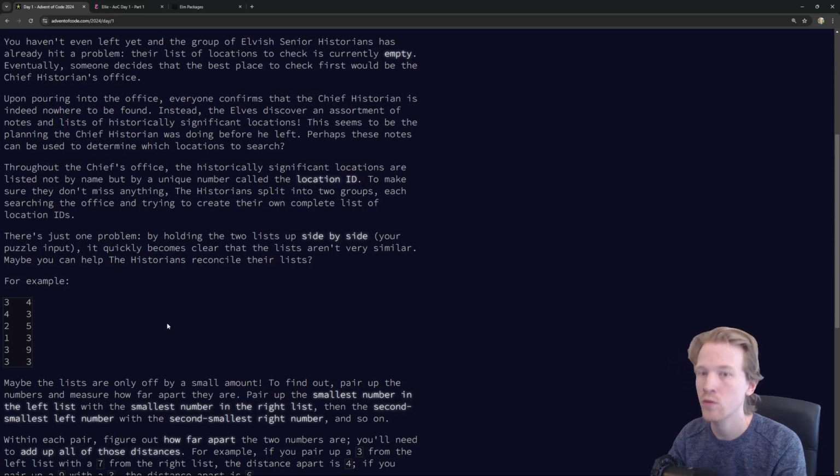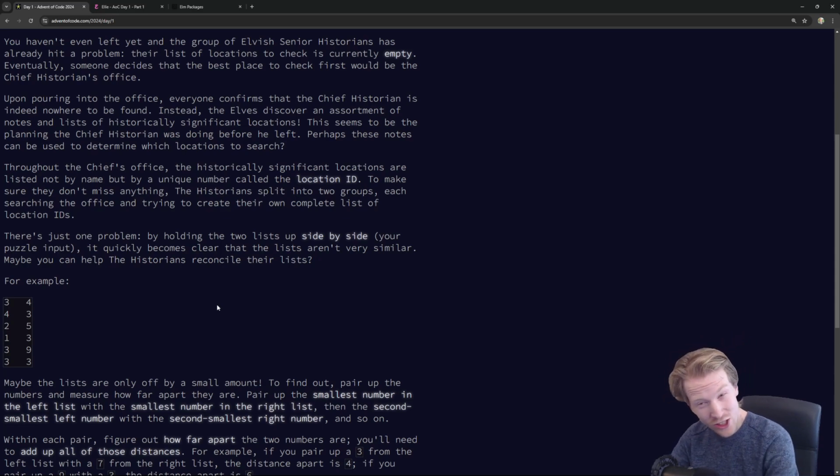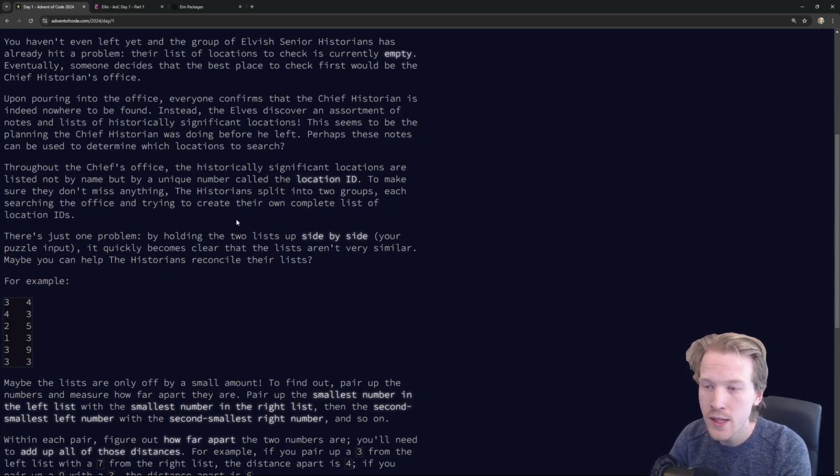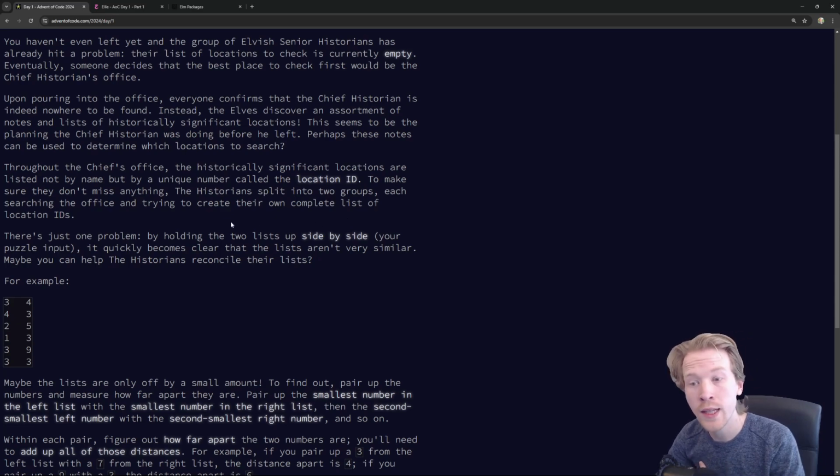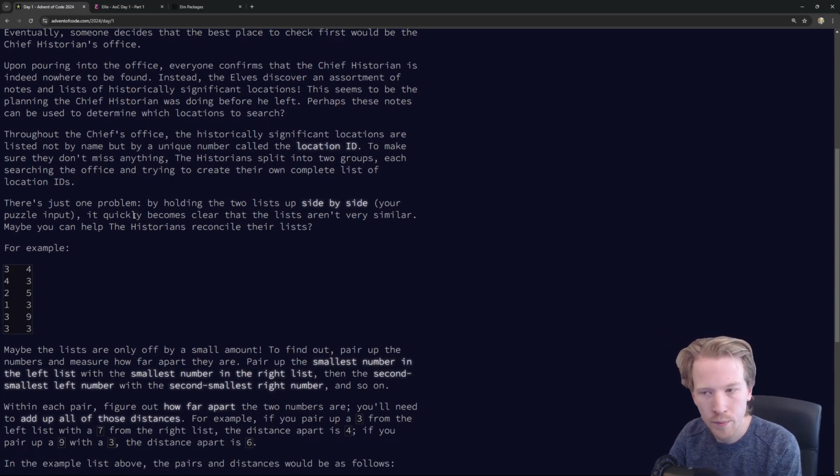Instead, the elves discover an assortment of notes and lists of historically significant locations. Seems to be the planning the chief historian was doing before he left. Perhaps these notes can be used to determine which locations to search. Throughout the chief's office, the historically significant locations are listed not by name, but by a unique number called the location ID. To make sure they don't miss anything, the historians split into 2 groups. They are each searching the office, trying to create their own complete list of location IDs. There's just one problem. By holding the 2 lists up side by side, which is our puzzle input, it quickly becomes clear that the lists aren't very similar. Maybe you can help the historians reconcile their lists.